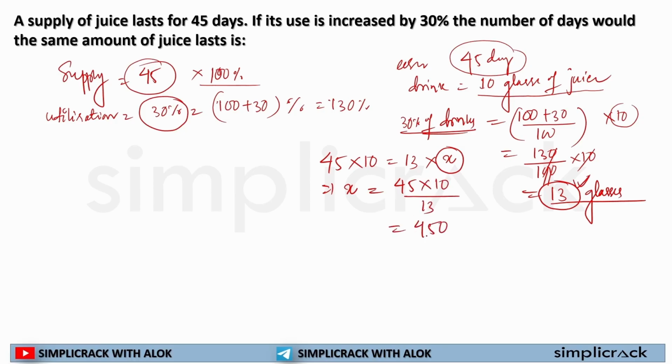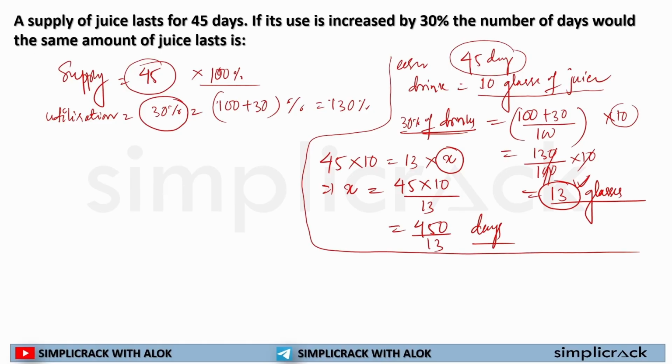So 450 by 13 is the number of days my supply will continue. Now do not have the confusion that 13 multiplied by 5 is equal to 45. No, 13 multiplied by 5 is equal to 65. So it can't be exactly solved. Okay. So this is how we are solving it with an example.